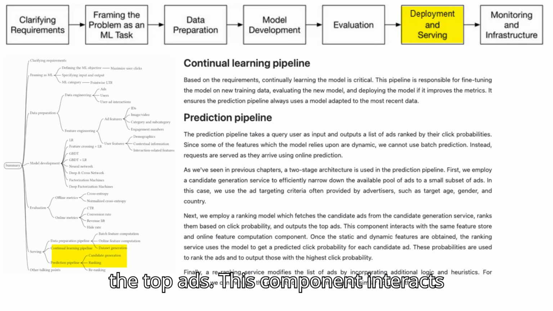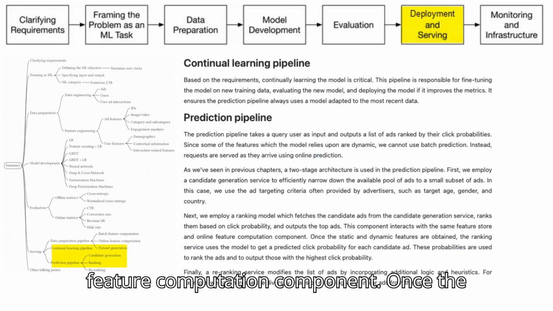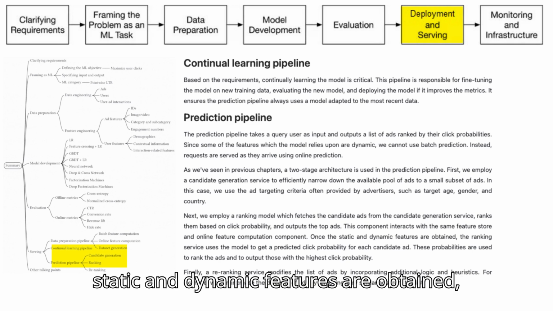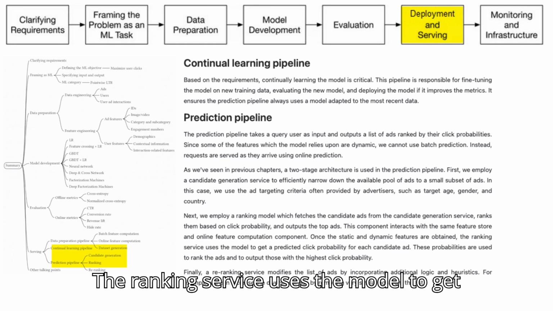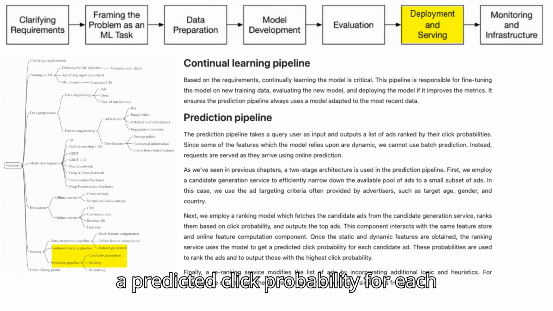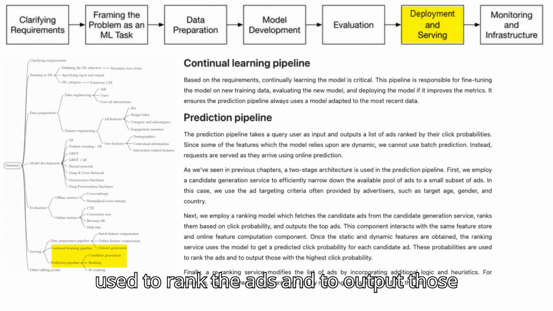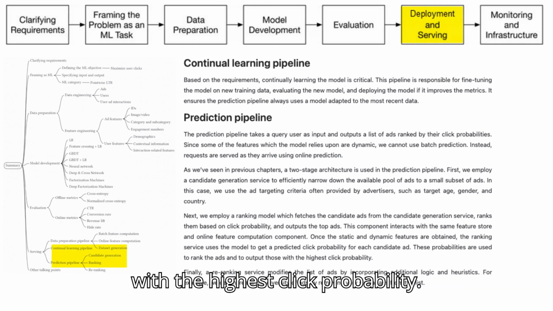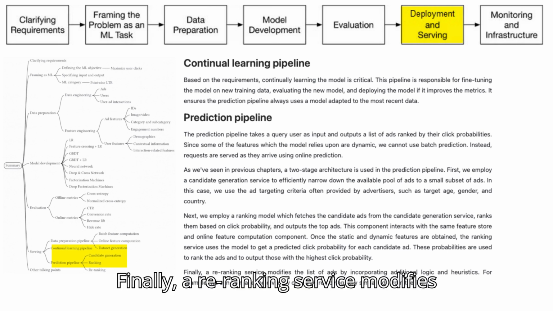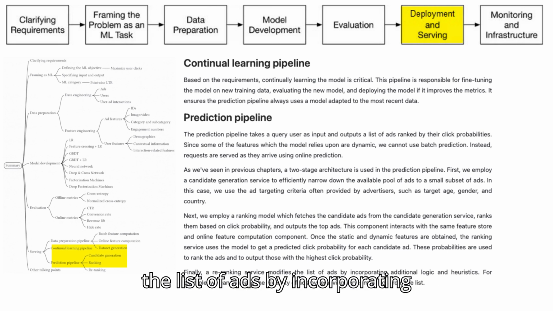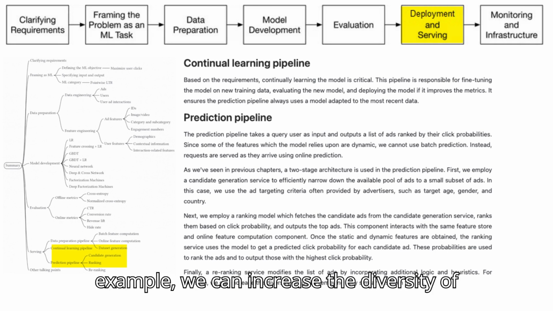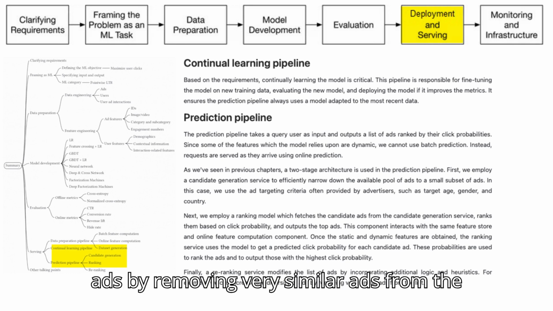This component interacts with the same feature store in online feature computation component. Once the static and dynamic features are obtained, the ranking service uses the model to get a predicted click probability for each candidate ad. These probabilities are used to rank the ads and to output those with the highest click probability. Finally, a re-ranking service modifies the list of ads by incorporating additional logic and heuristics. For example, we can increase the diversity of ads by removing very similar ads from the list.